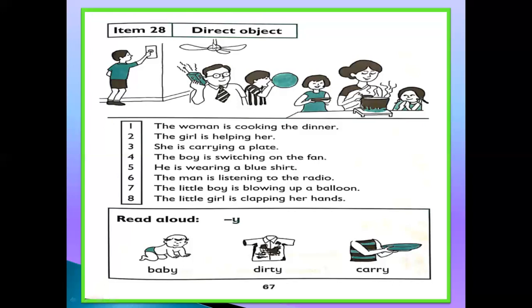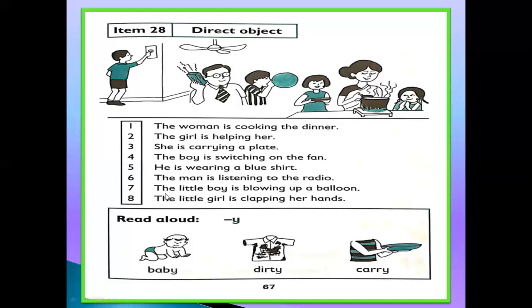You can see here this is the fan and here is the switch. And who is switching on the fan? This boy. Number 5. He is wearing a blue shirt. Number 6. The man is listening to the radio.